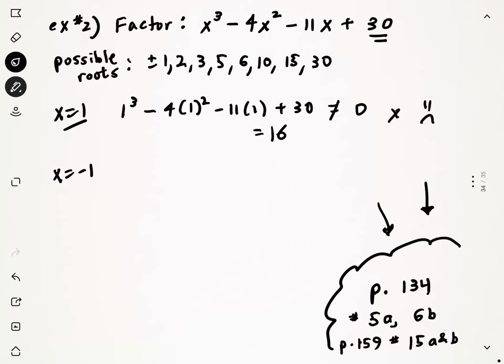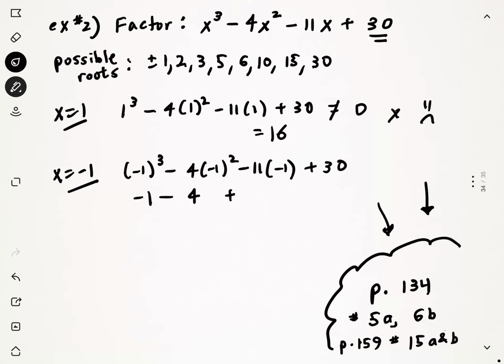So we're going to try out x equals -1. If we plug in -1 for x, this is not going to work out. This is not going to give us a remainder of 0 that we're looking for. This is going to give us a remainder that is equal to 36. Again, if you know it's not 0, that's all you need to do. So we've tried 2 numbers already. We're probably going to get it on the next number because they're all designed to work out so that 1s or 2s will give you one of the roots.